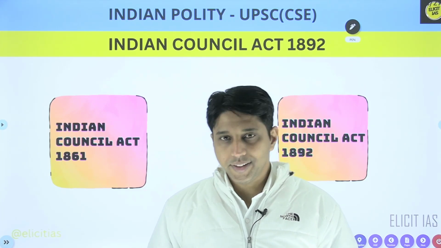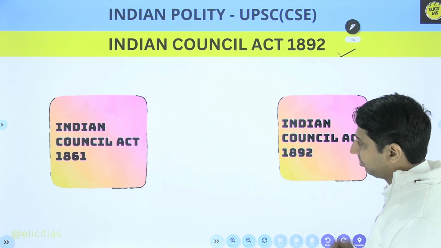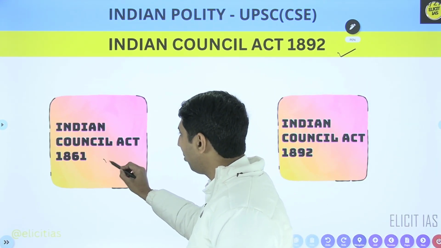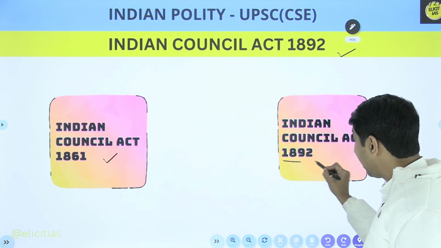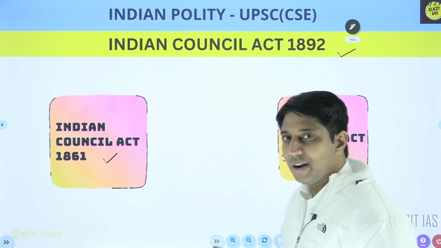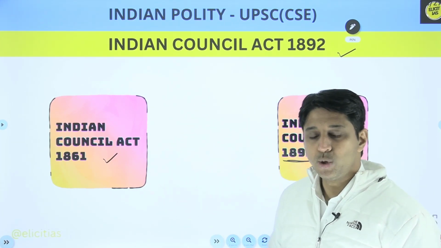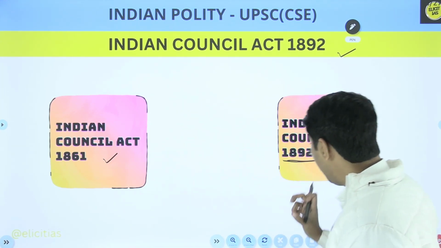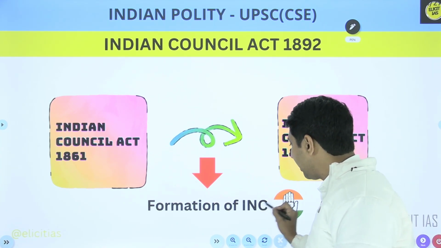Hello friends, in this video I am going to talk about the Indian Council Act of 1892. Before that we have already discussed the Indian Council Act of 1861. Now we are going to discuss the 1892 Act. There is almost a 30-year gap between these two acts, so let us first discuss what happens in between them. In between them there is the formation of the Indian National Congress.